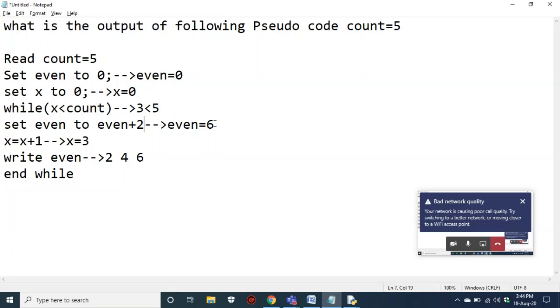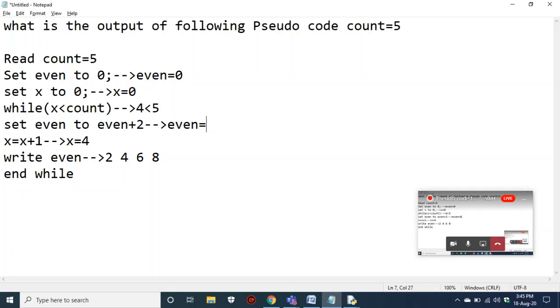You made it plus 2, that means it is 8, and x became 4 and you have printed 8. Again it went to the top of the loop with 4. Your 8 became 10 because of plus 2, and x became 5 and you have printed 10.